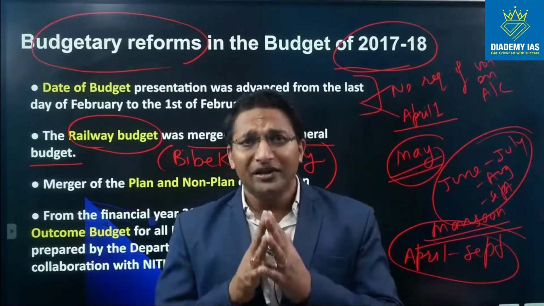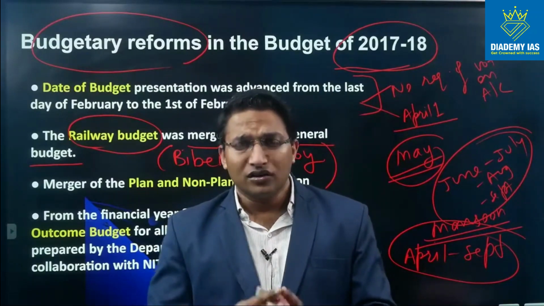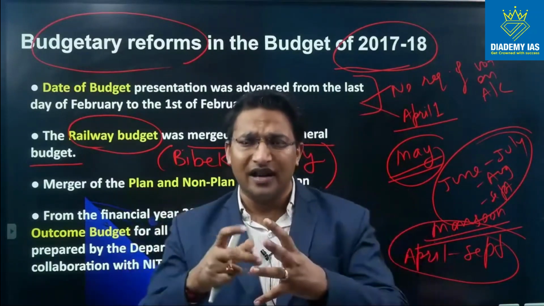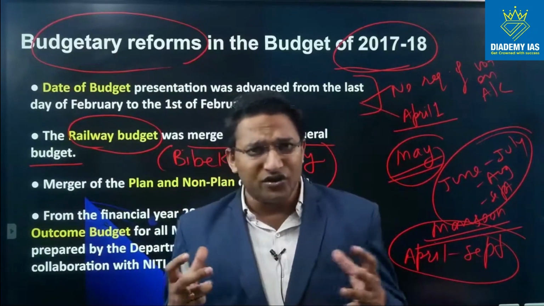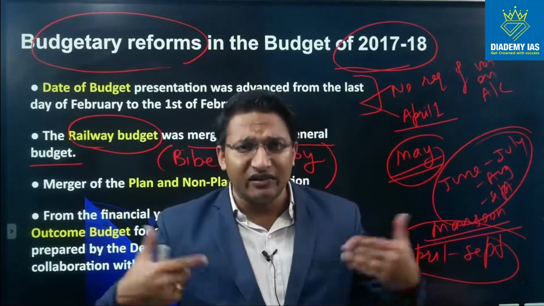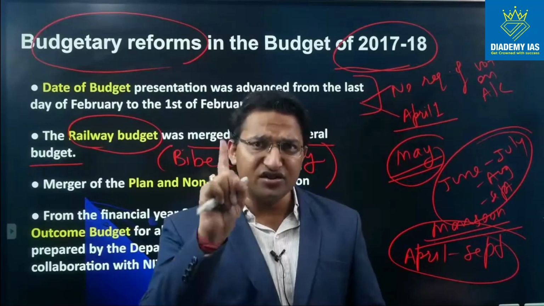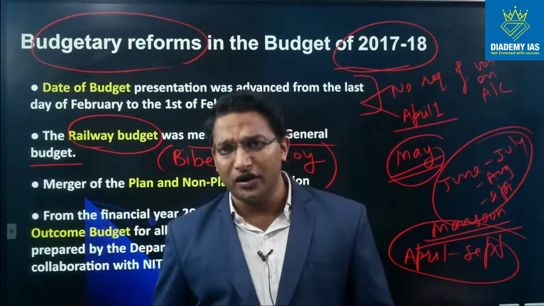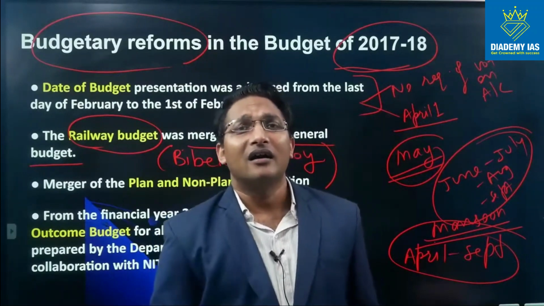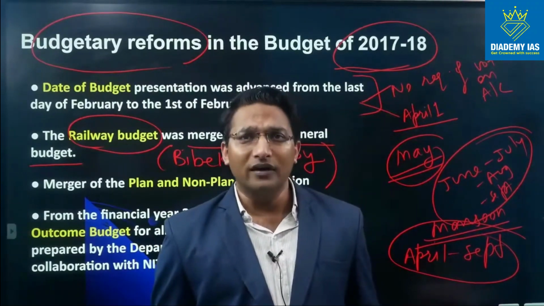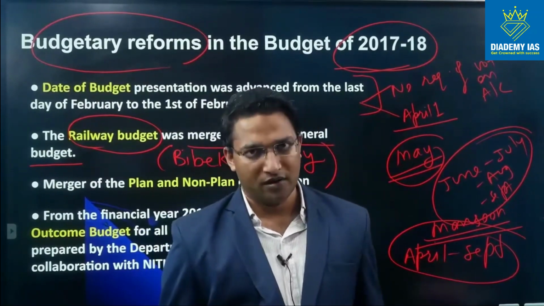Coming back, the railway minister will always announce some trains. So merging the railway budget with the general budget has reduced the significance of the railway budget, and the finance minister is not under pressure to announce trains even if they are not required. Right? So this is the second reason. The first reason was that the quantum of the budget has been reduced as a percentage of the general budget. Second, the unrequired and populist expenditure, which was completely undesirable, has been stopped.